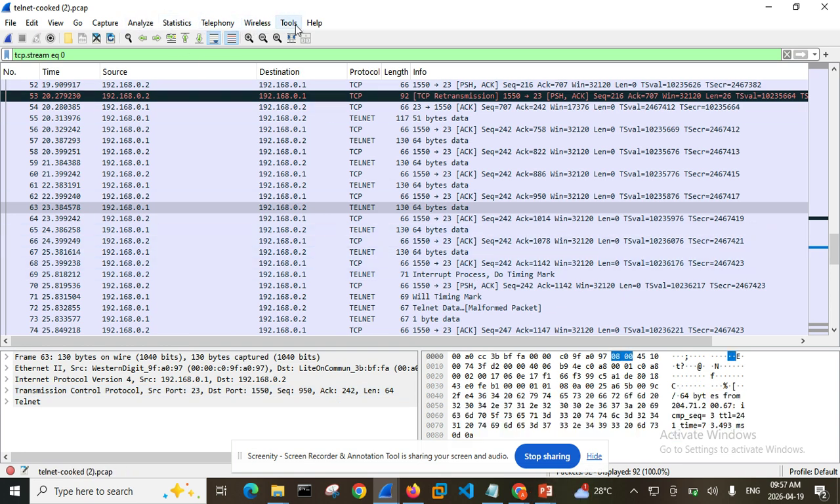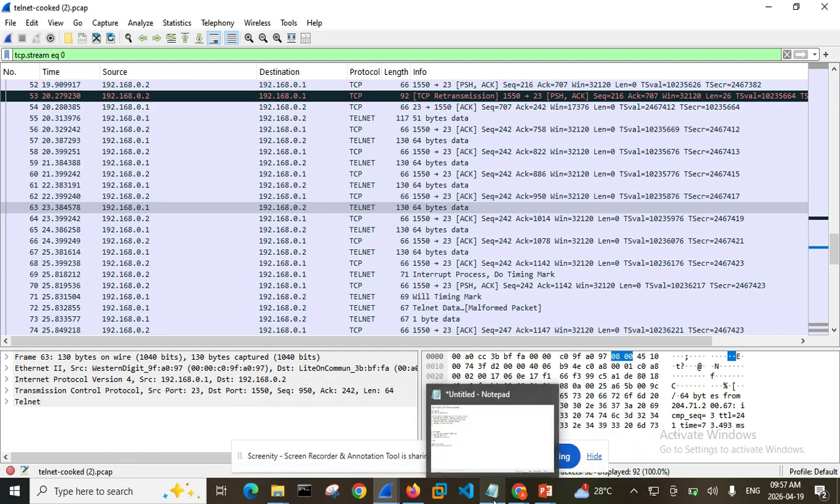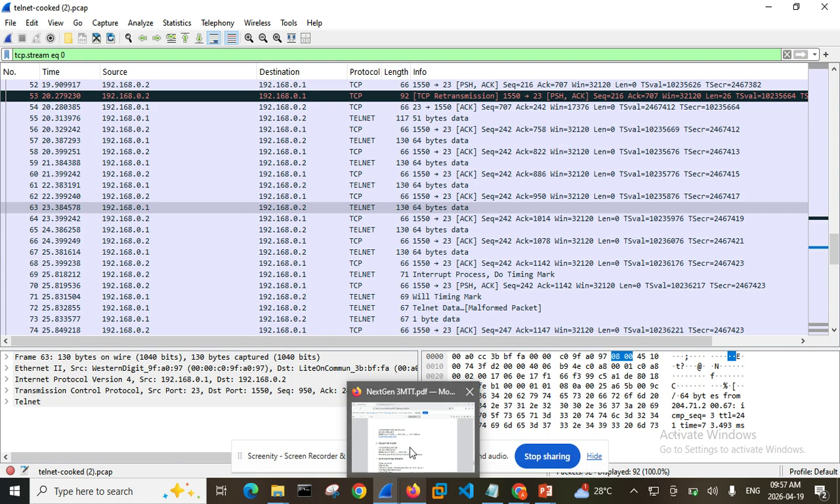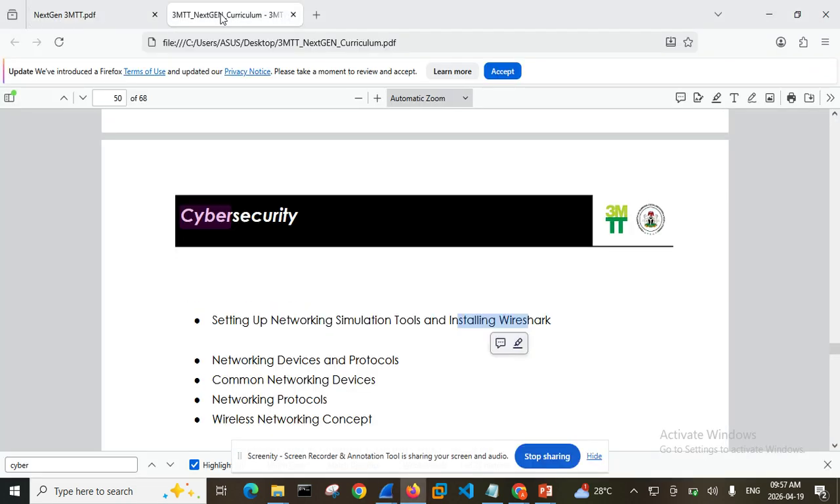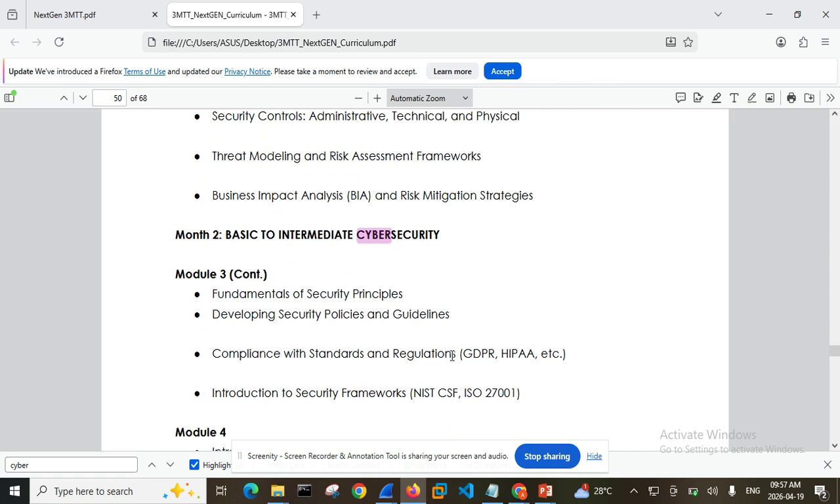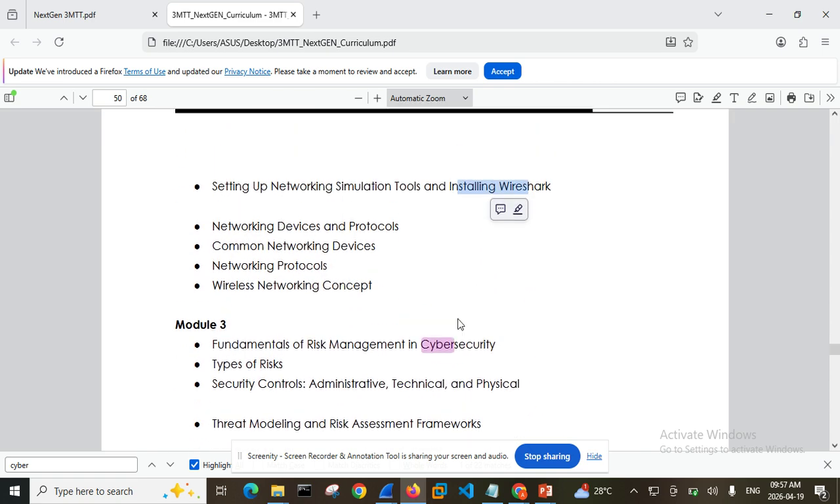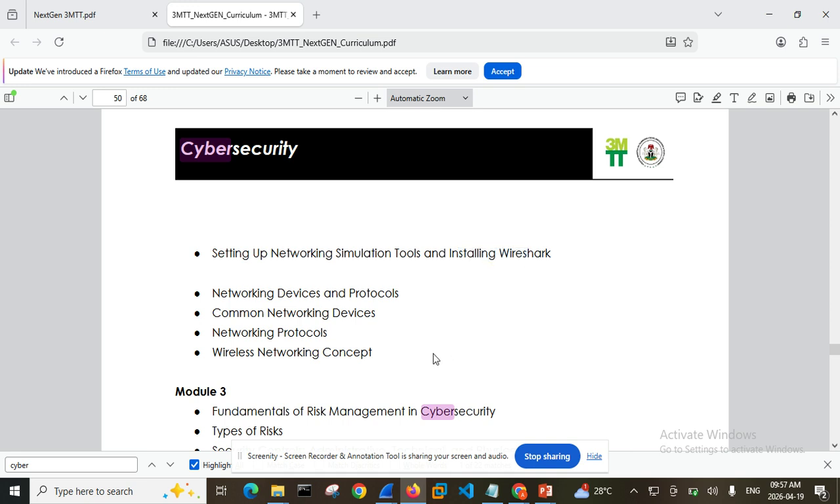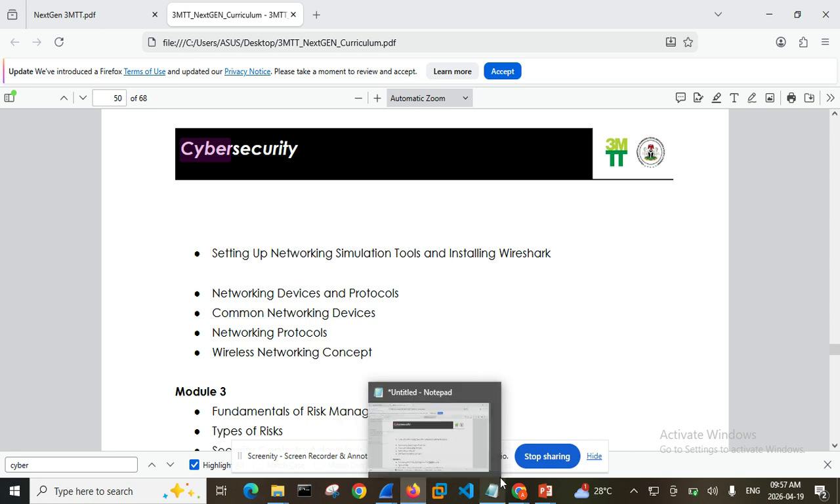There are a lot of things, but because we are working according to the scheme of work. Looking at this scheme of work that we have, they only told us setting up the networking simulation tool and installing Wireshark, and they didn't go deep. I'm the one that decided to go deep because I wanted to explain a whole lot. That's the reason why we are far behind. But now I'm not going to do that again because we need to meet up with time.